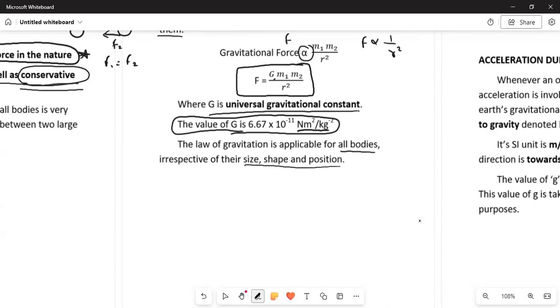Position matters only when the distance between the two bodies changes. If you keep the distance between the two bodies constant but take them to other places, the force of attraction will remain the same. But if the distance is changing when we change the position, there will be a change in the force.